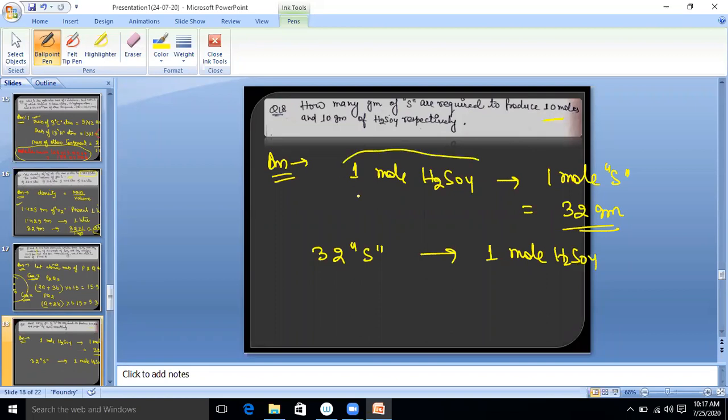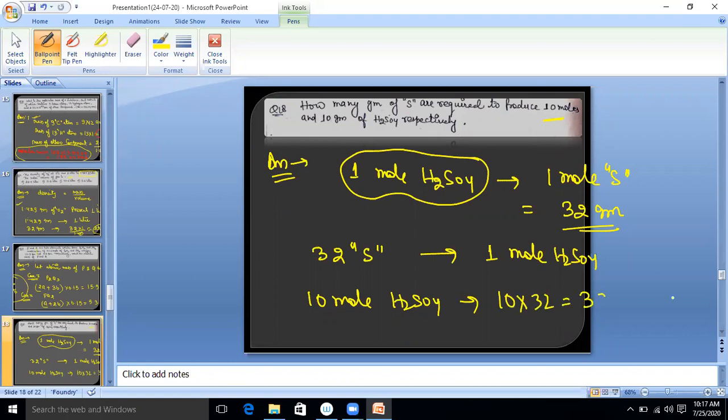So 1 mole H2SO4 requires 32 gram. So 10 mole H2SO4 requires how many gram? It requires 10 multiply 32, that is equal to 320 grams sulfur. Is it clear? Yes, that's good.